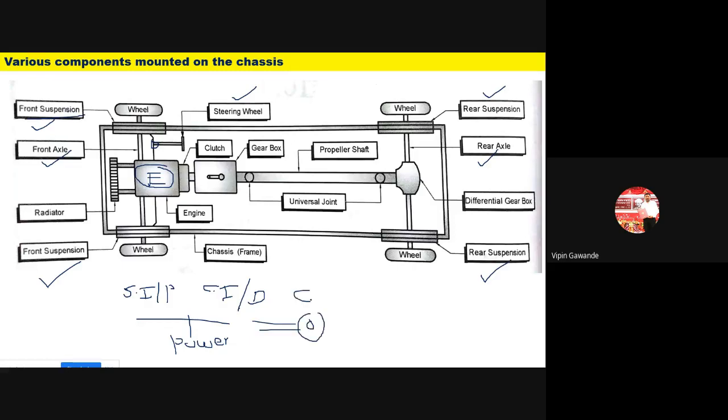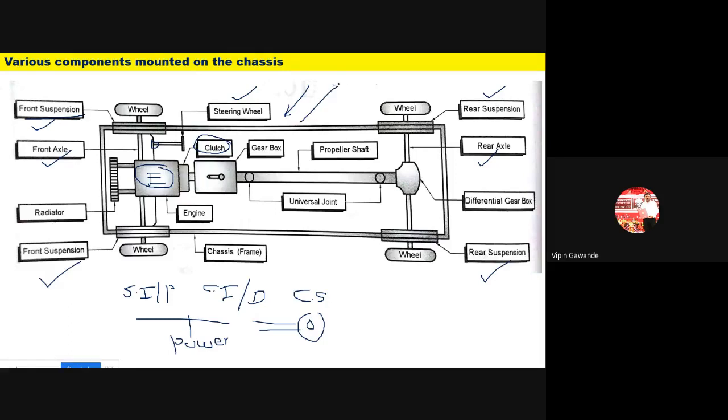So here this is our crankshaft, and we get the rotation here. Now these rotations are transferred to the gearbox. We have to transfer the power developed by the engine to the gearbox using one component called the clutch. When we press the clutch, the engine and the gearbox get detached, so there is no engagement between the engine and the gearbox.